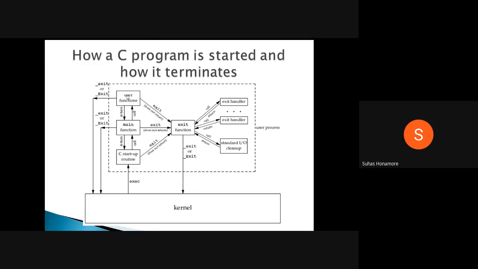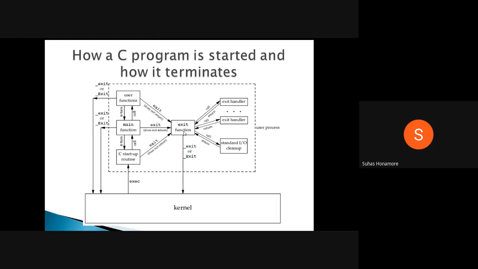Maybe in a user function you have written exit, so it will come here, then again underscore exit will be called inside the exit function and it will return to the kernel. Or the C programmer himself can write the underscore exit function directly, and it will go to the kernel.